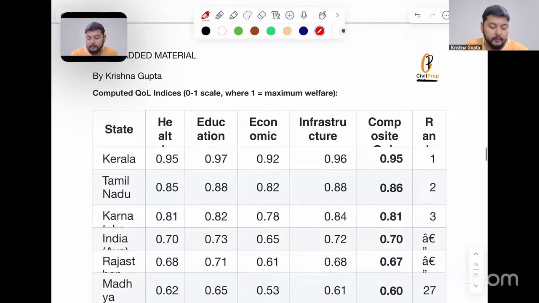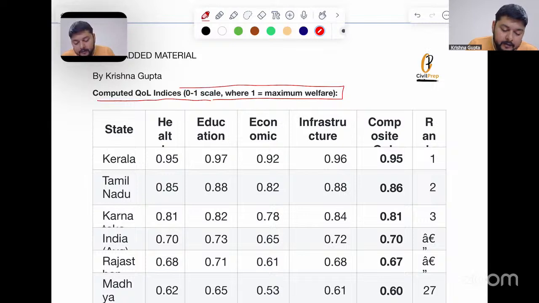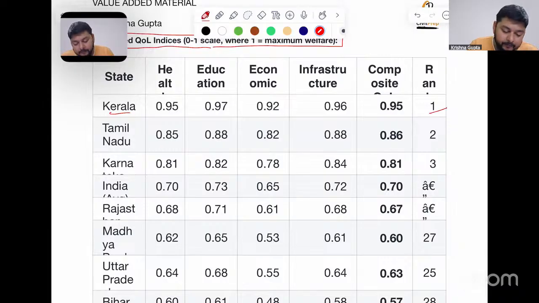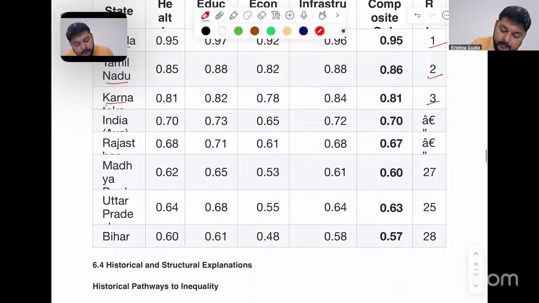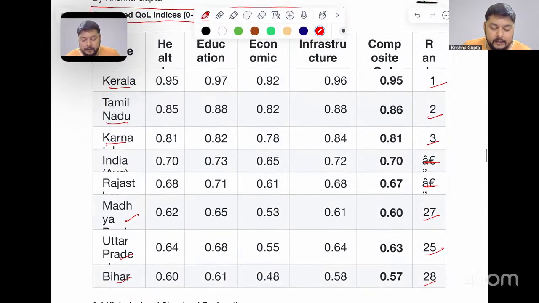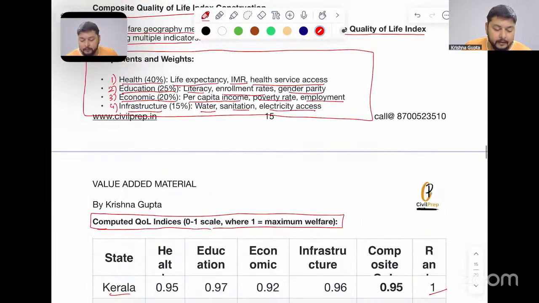Now, the computed quality of life indices are on a 0 to 1 scale, where 1 is maximum welfare. Kerala is ranked 1, Tamil Nadu is 2, Karnataka is 3, and so on. Madhya Pradesh is 27, Uttar Pradesh is 25, and Bihar is 28. So these are the various states for which the quality of life indicators are developed with respect to the indices which we have provided above.